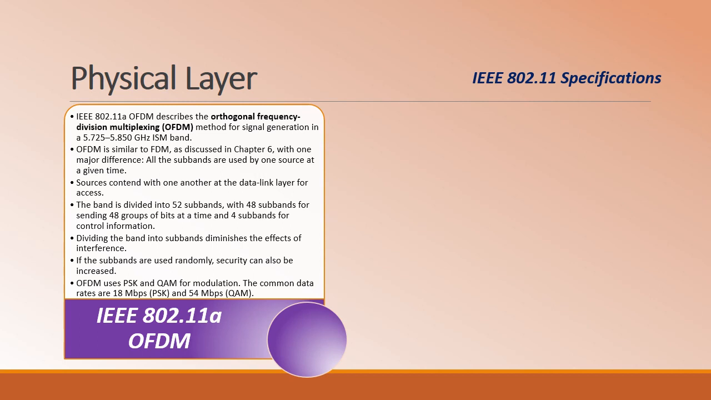So dividing this band into subbands somewhat limits the presence and effects of interference. If the subbands are used randomly, then the security is also improved in this case. And the OFDM uses PSK and QAM for the modulation. So the common data rates that are supported are 18 Mbps if PSK is used and 54 Mbps if QAM is used.